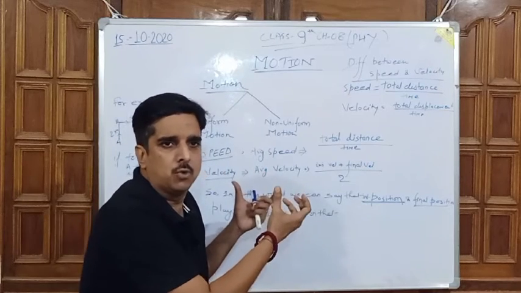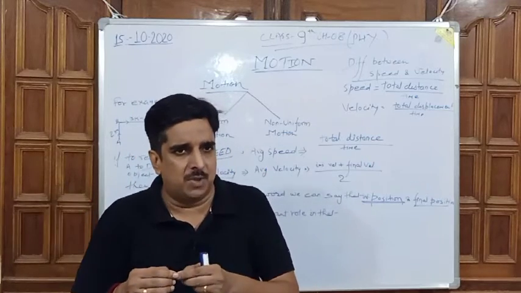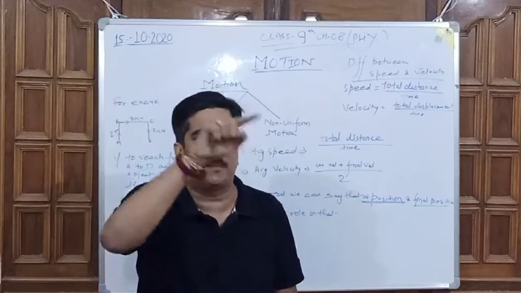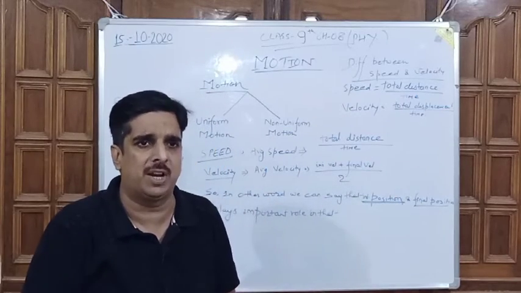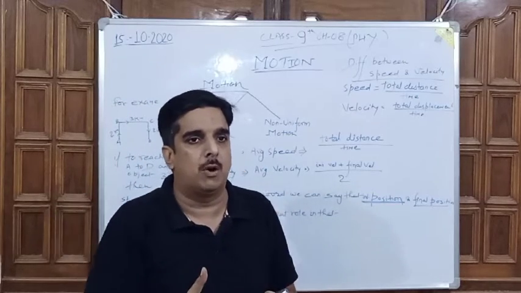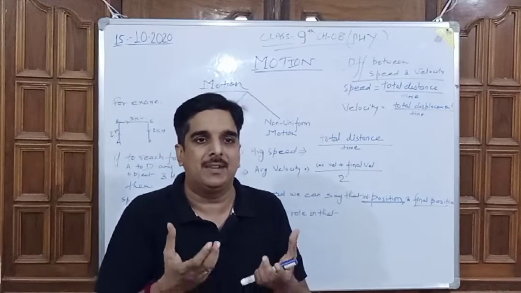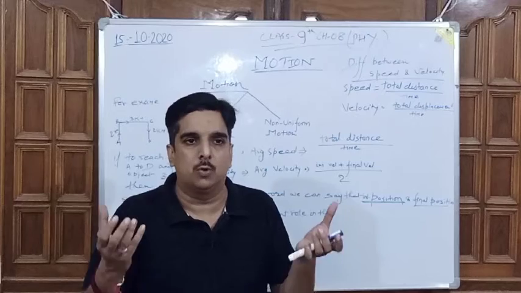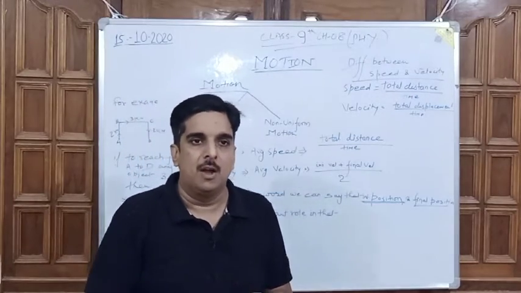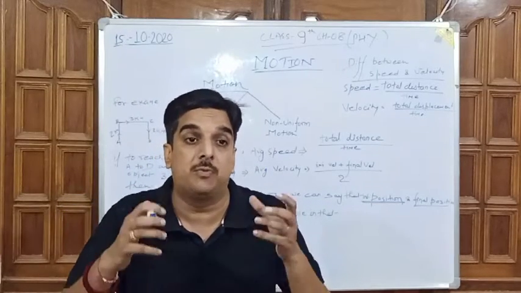After this we'll know that some things move straight, something moves in a zigzag way, something moves in circular paths, which will be known as circular motion and so on. But all those things will come later. First of all, we have to know the base, the basic concept of motion. So basically motion can be classified into two types: uniform motion and non-uniform motion. Now I am going to explain what uniform motion is.